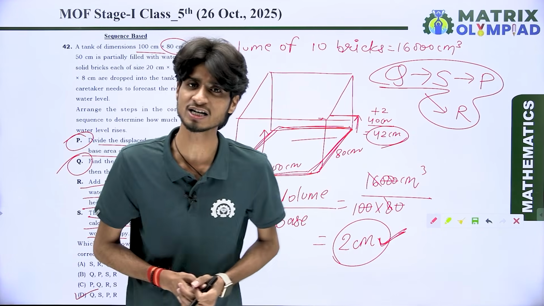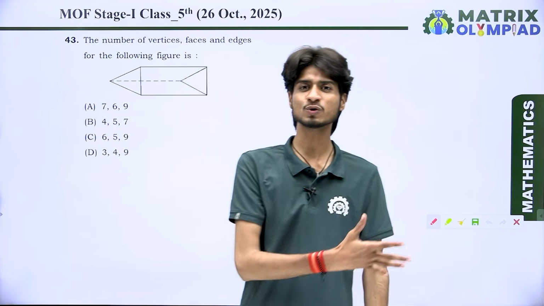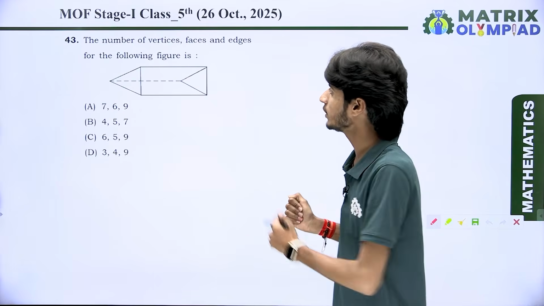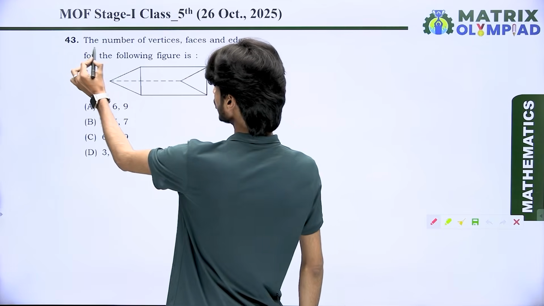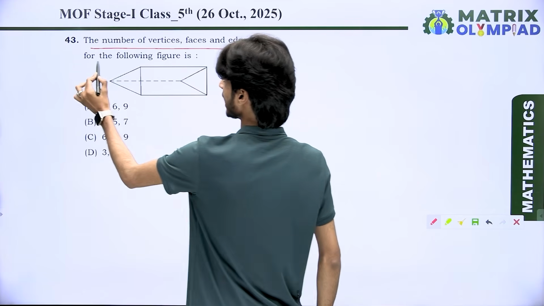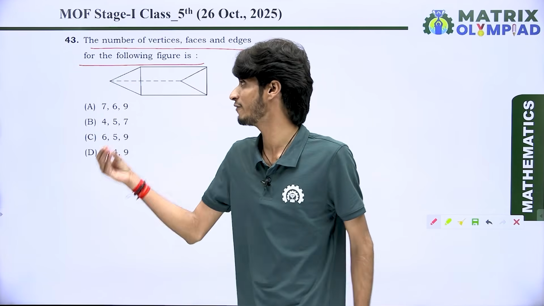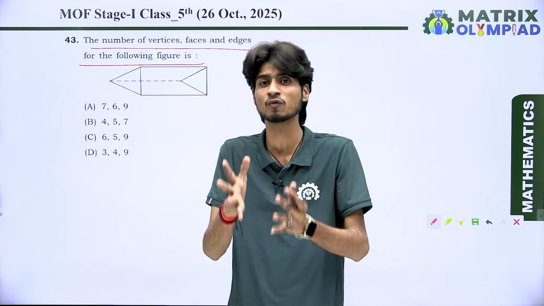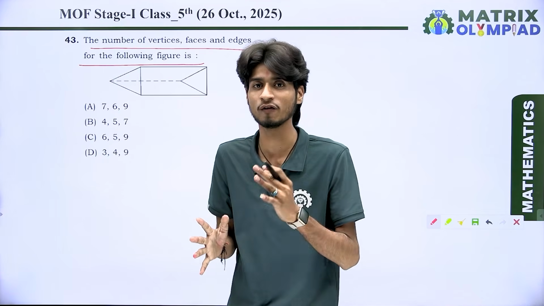This is a very special question. Let's come to the next question. So dear students, next we have question number 43. In this question, what is the need of the question and what does it say? The number of vertices, faces and edges for the following figure is. That means we have a 3D shape, and the question wants us to find the number of vertices, faces and edges.